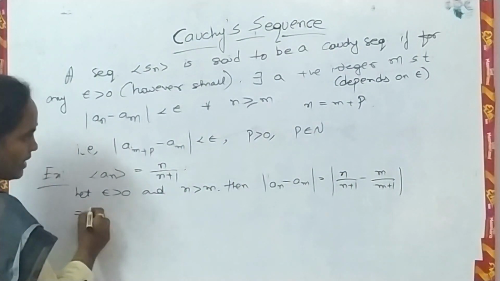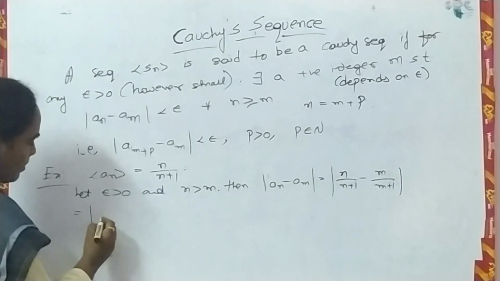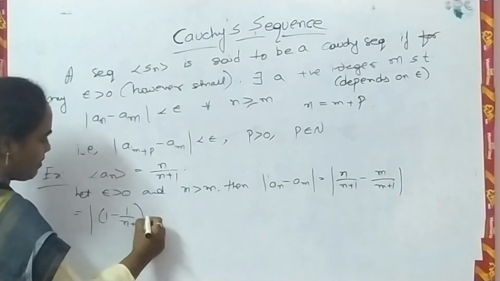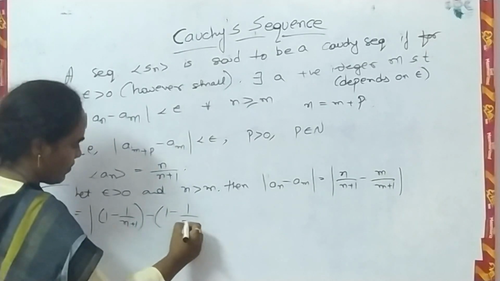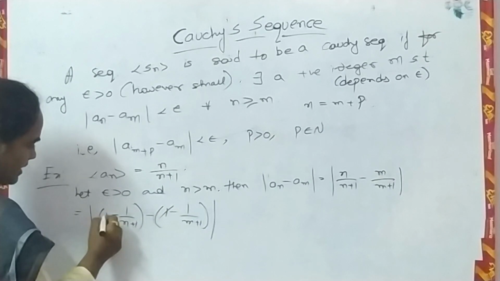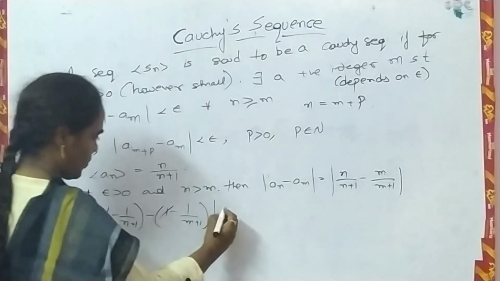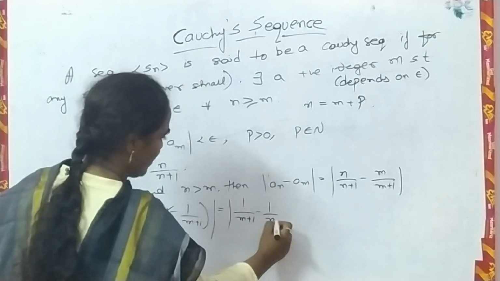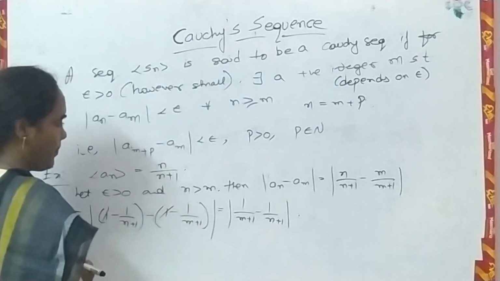This can be written as, see here, n by n plus 1 can be written as 1 minus 1 by n plus 1, minus, 1 minus 1 by m plus 1. The 1 gets cancelled. Here this becomes positive. This is 1 by m plus 1 minus 1 by n plus 1. Now,